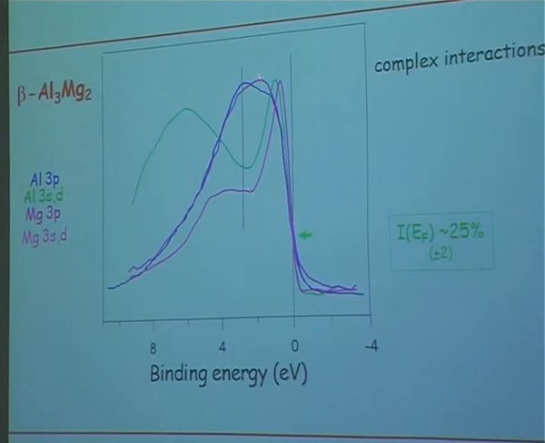Here, for magnesium P states, the maximum coincides with a small shoulder, a small minimum in the aluminum 3P states. So this means that this interacts like copper did in aluminum-copper alloys, separating the P states into two parts. So this means that these states have a localized character stronger than that of the aluminum P states.